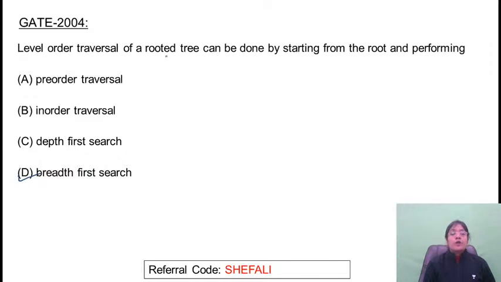So level order traversal of a rooted tree can be done starting from the root, and level by level you are performing breadth first search. First all the elements of level 1 will come, then level 2 and then level 3. So this is nothing but breadth first search. Yes, answer is correct. That is D.